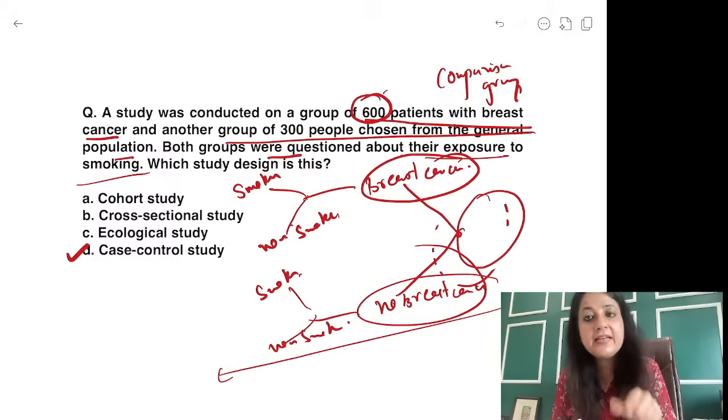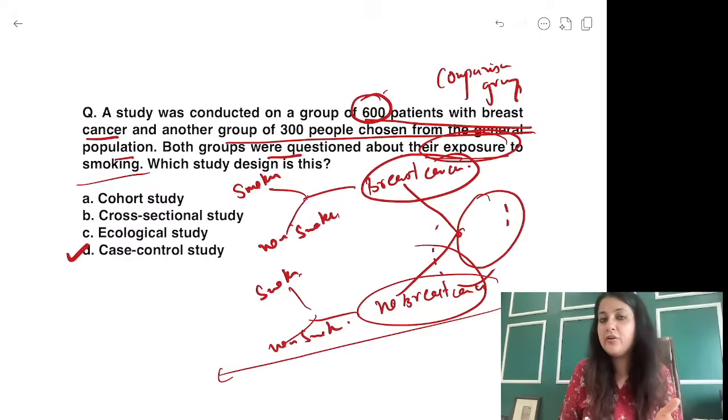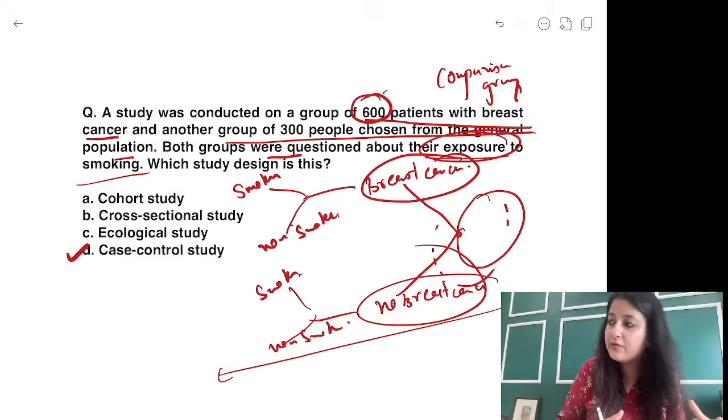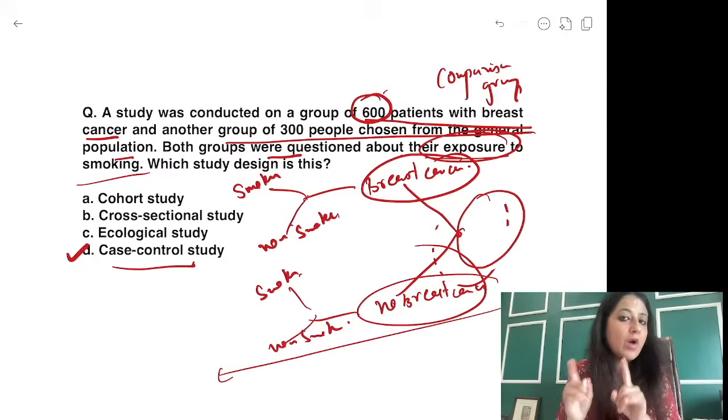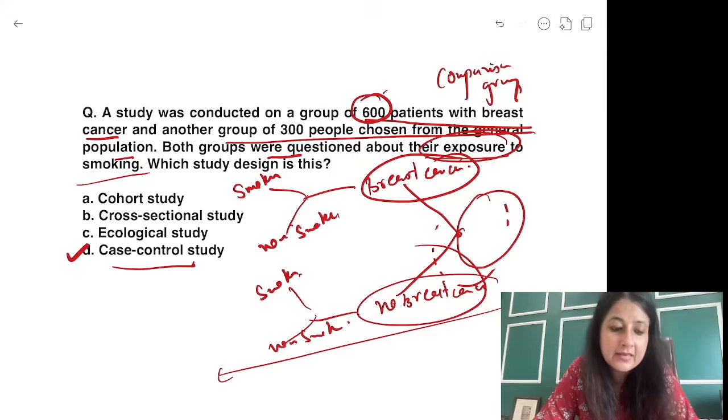So you were comparing diseased, non-diseased. It is case control. And you are taking interviews. I told you, if you take interviews, what does that study design become? Case control. Now see, why is it not retrospective cohort? Okay, I will tell you that also. Is it clear, everybody? Why not B?